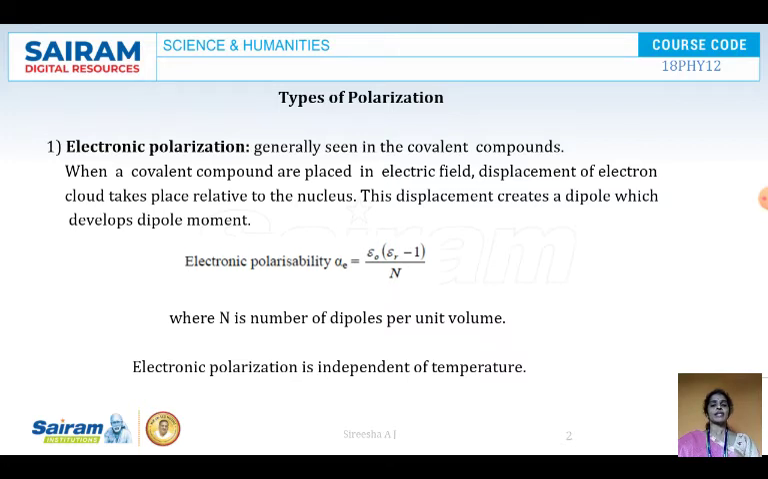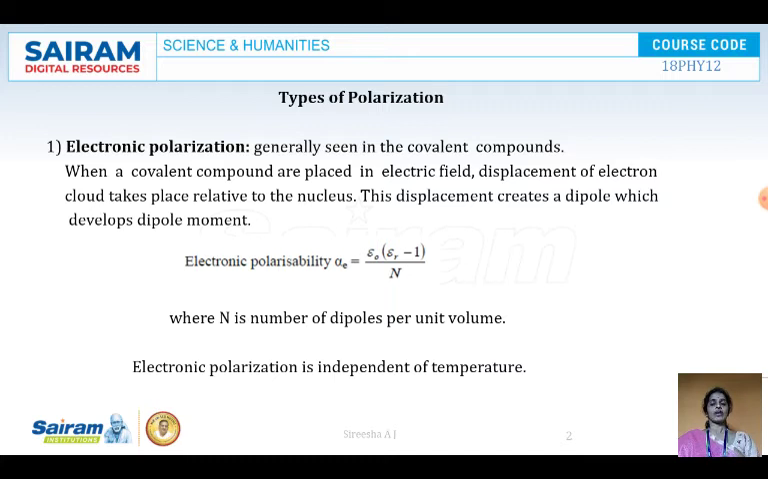So what exactly happens in electronic polarization is, since they are covalent compounds, when they are placed in an electric field, there is a displacement of the electron cloud relative to the nucleus. The electron cloud is negatively charged and the nucleus is positively charged, due to which there is a separation of charges. Therefore, a dipole is created. This displacement creates a dipole which develops a dipole moment.